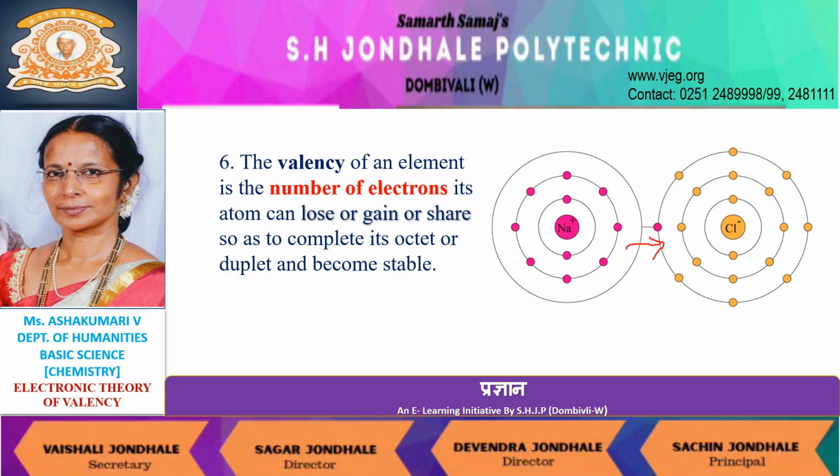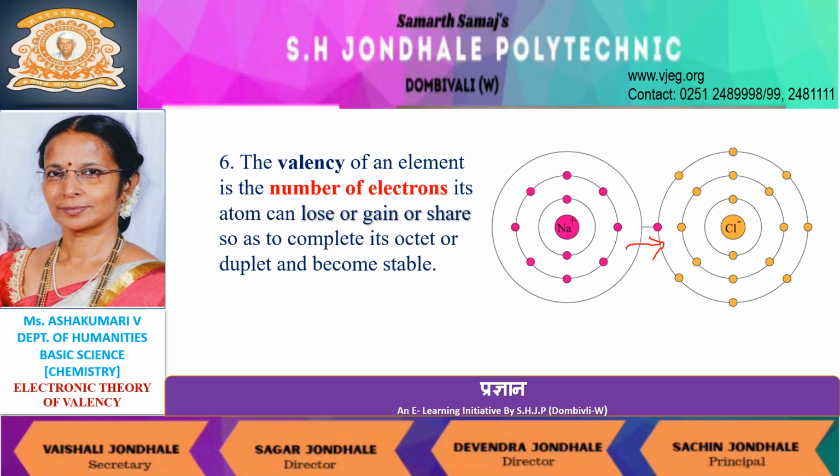We have studied that chlorine atom is in need of one electron to complete its octet. The electron lost by sodium is gained by chlorine atom and attains a stable configuration of nearest inert gas element, argon.